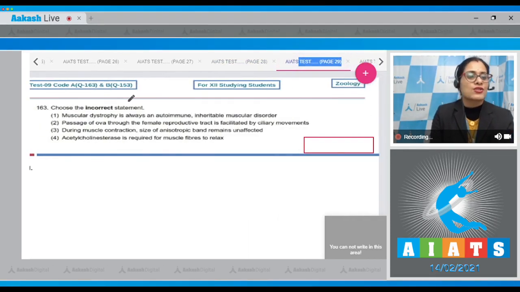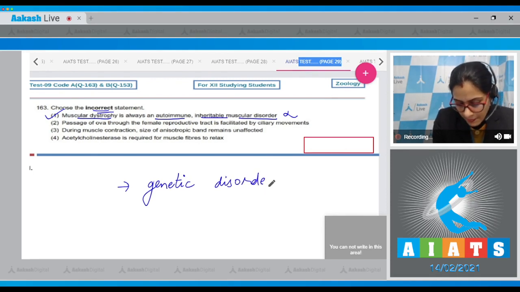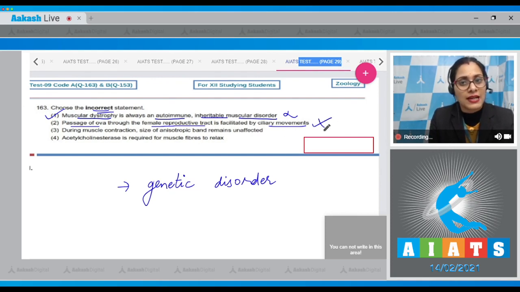Let's proceed to the next question, question number 163. Choose the incorrect statement. The very first statement says muscular dystrophy is always an autoimmune inheritable muscular disorder, and as it is an incorrect statement, this is a correct answer to our question, because muscular dystrophy is a genetic disorder, whereas myasthenia gravis is an autoimmune disorder. The next statement says passage of ova through the female reproductive tract is facilitated by ciliary movements. This is a correct statement, so it cannot be a correct answer.